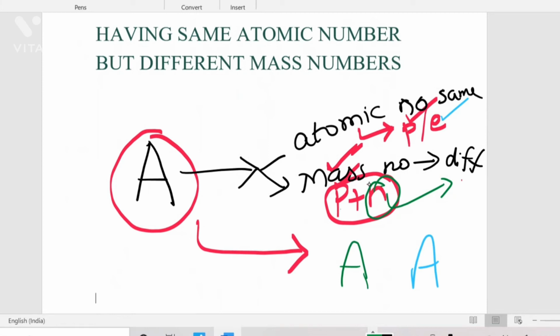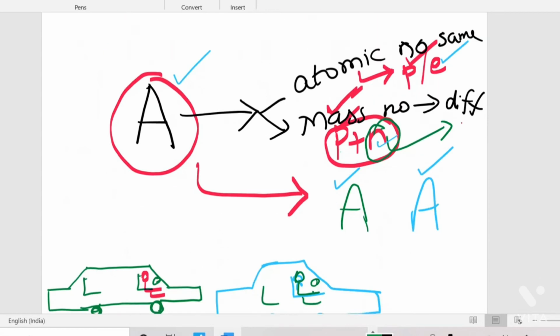So what is changing or varying in this mass number? That is the neutron. So elements with changing neutrons are called isotopes. For A, this is the primary element. Once it changes its number of neutrons, this A which is given in green color and the next A which is given in blue color are representing the isotopes of the primary element A. Okay, one more example I will show you to understand better.